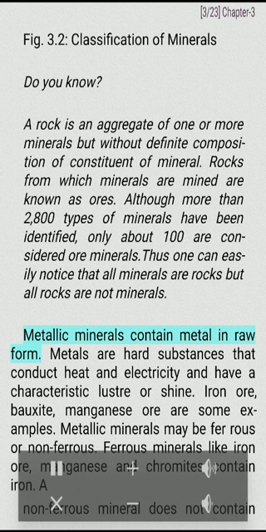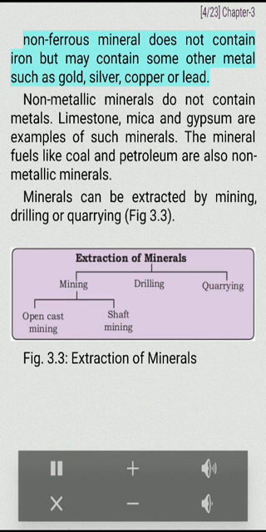Metallic minerals contain metal in raw form. Metals are hard substances that conduct heat and electricity and have a characteristic luster or shine. Iron ore, bauxite, manganese ore are some examples. Metallic minerals may be ferrous or non-ferrous. Ferrous minerals like iron ore, manganese and chromites contain iron. A non-ferrous mineral does not contain iron but may contain some other metals such as gold, silver, copper or lead.